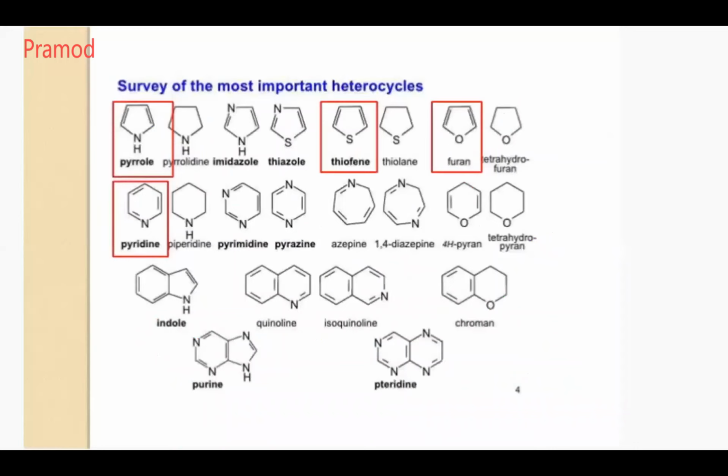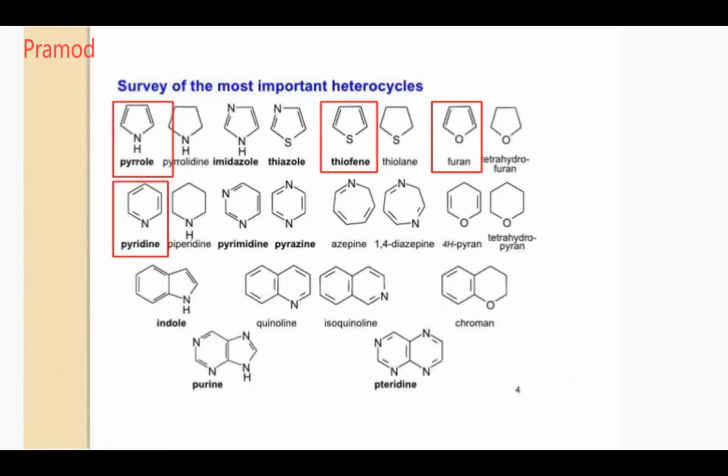Yeah. So these are some of the heterocyclics. Where do you see the pyridine ring? This pyridine ring is seen in tetrahydrofolic acid, the folic acid. Remember all these things. This will be seen in your folic acid.